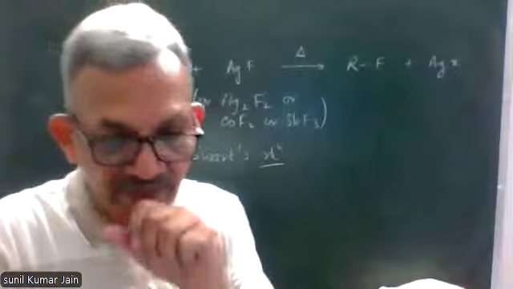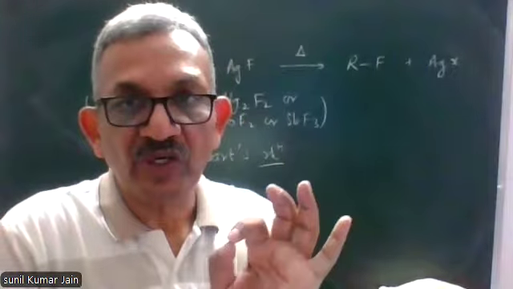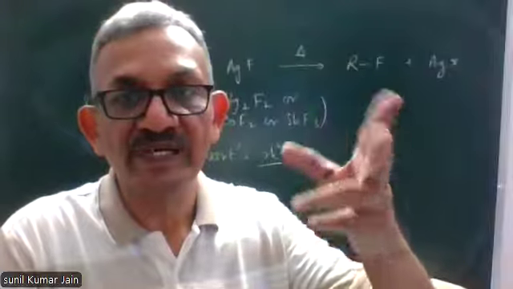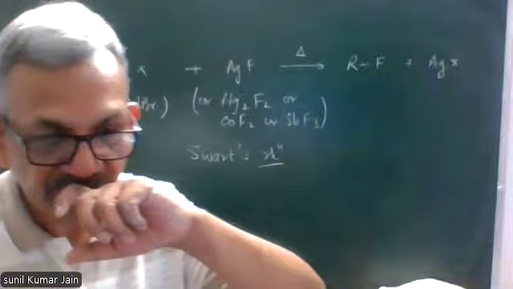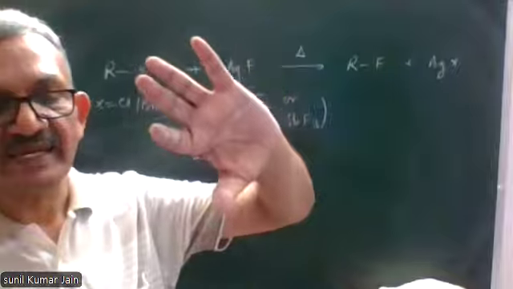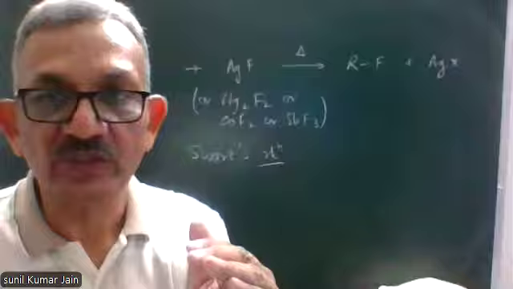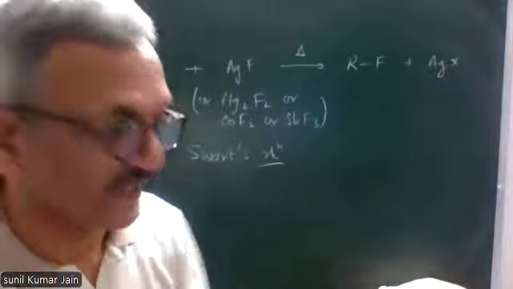Last method in this category is preparation of geminal dihalides. Geminal, I told you earlier, means two halogen atoms attached to the same carbon atom. Preparation of geminal dihalides by the reaction of aldehydes and ketones with PCl5.